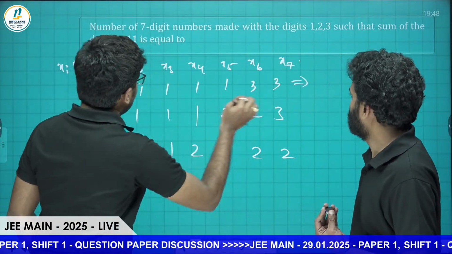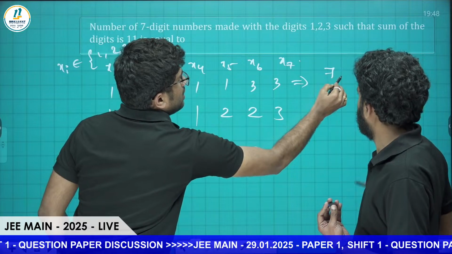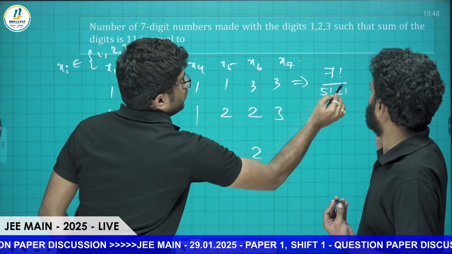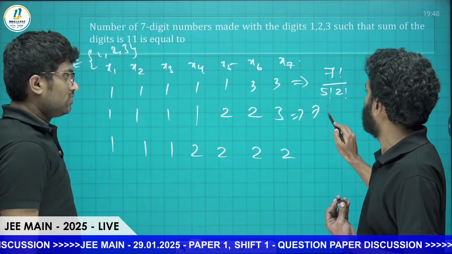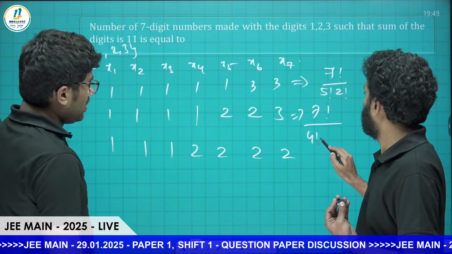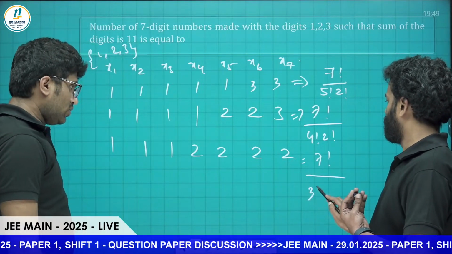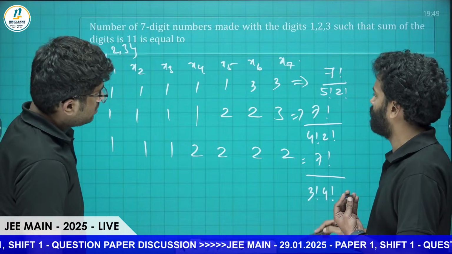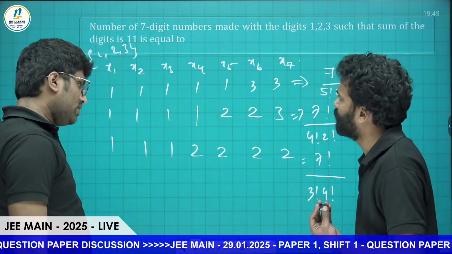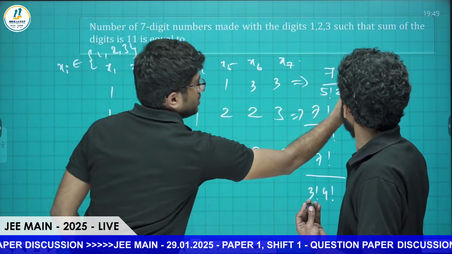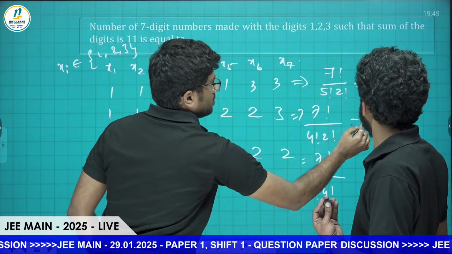So in this case, the total is 7 factorial divided by 5 factorial into 2 factorial. This will be 7 factorial divided by 4 factorial into 2 factorial, and this will be 7 factorial divided by 3 factorial into 3 factorial into 4 factorial. If you sum it up, that will be the answer. Exactly, this is just 7C2.